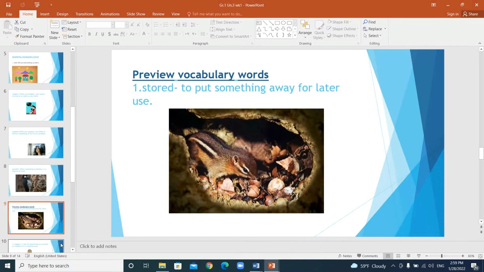Store means to save something or to put something away. Here, this is a chipmunk. The chipmunk stored nuts in the tree for winter, because some animals hibernate, or other animals stay in their habitat. They cannot go out, so they store. Store means to save something or put something away in a certain place.